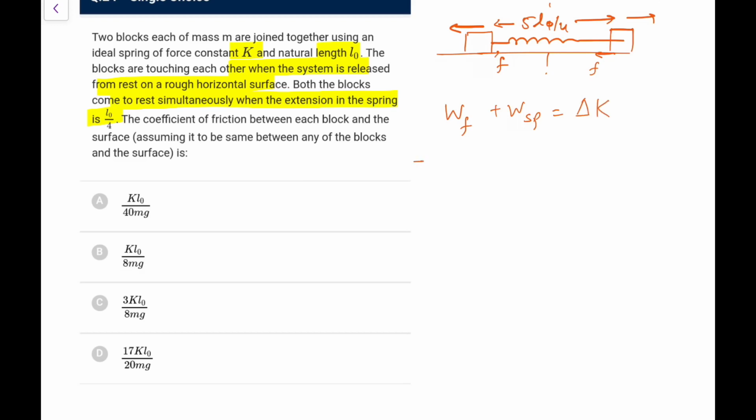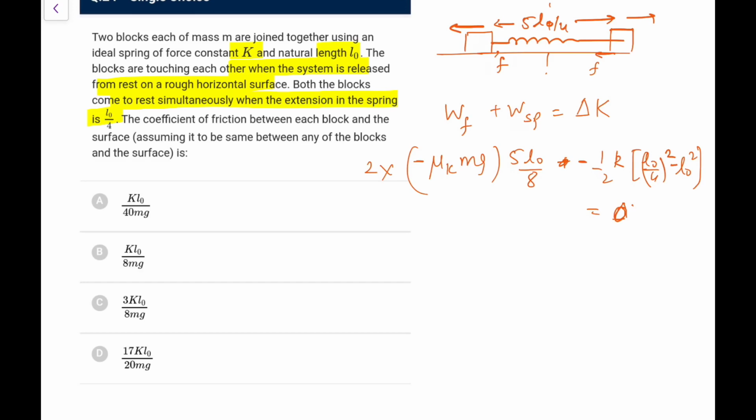So what is work done by friction? Work done by friction on each block would be minus mu k mg into the distance each block goes, 5 L0 by 8, so multiplied by 2 times. Plus spring: because the spring energy has decreased, work W spring is minus of delta U, that is minus half k, final is (L0 by 4) whole square, initial was L0 square because it was fully compressed, and delta K is 0.